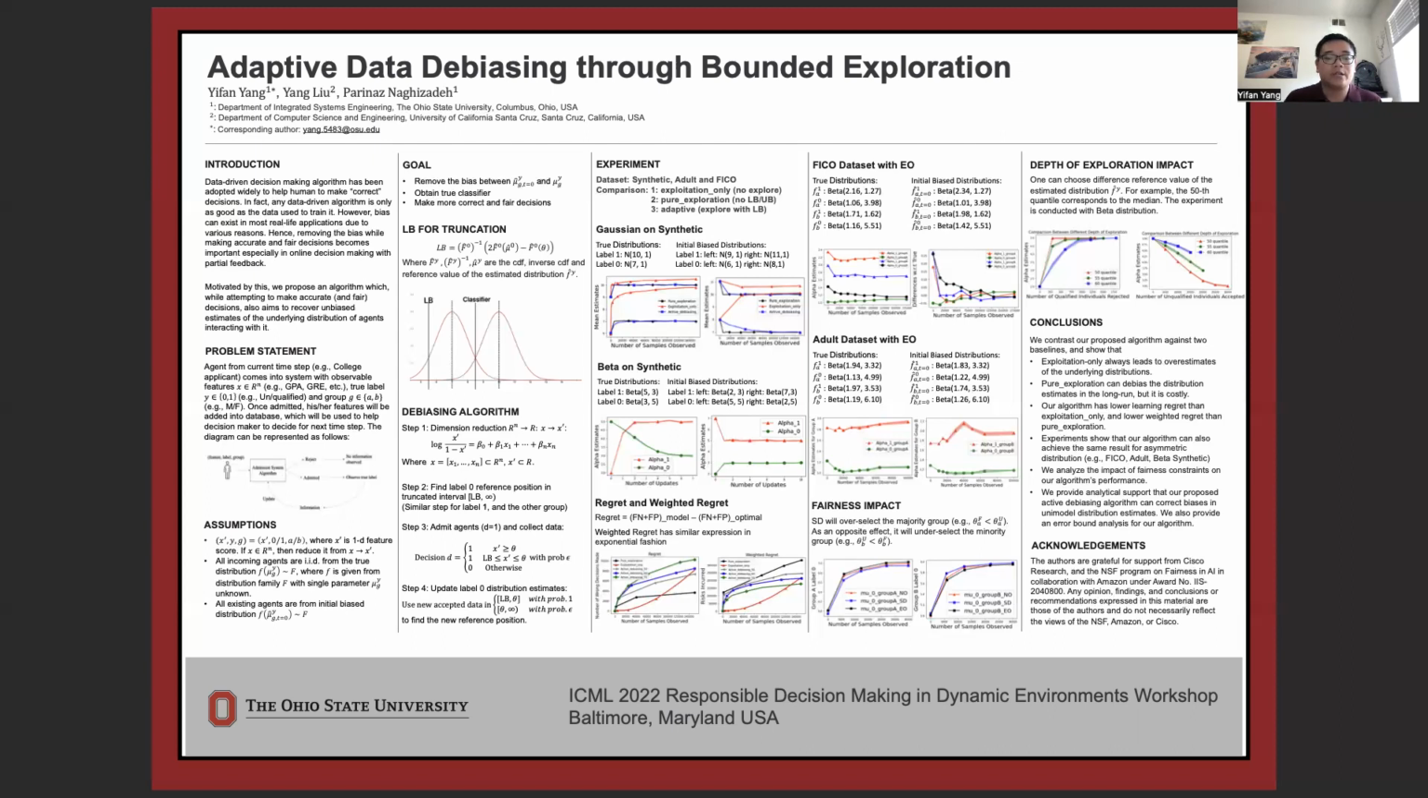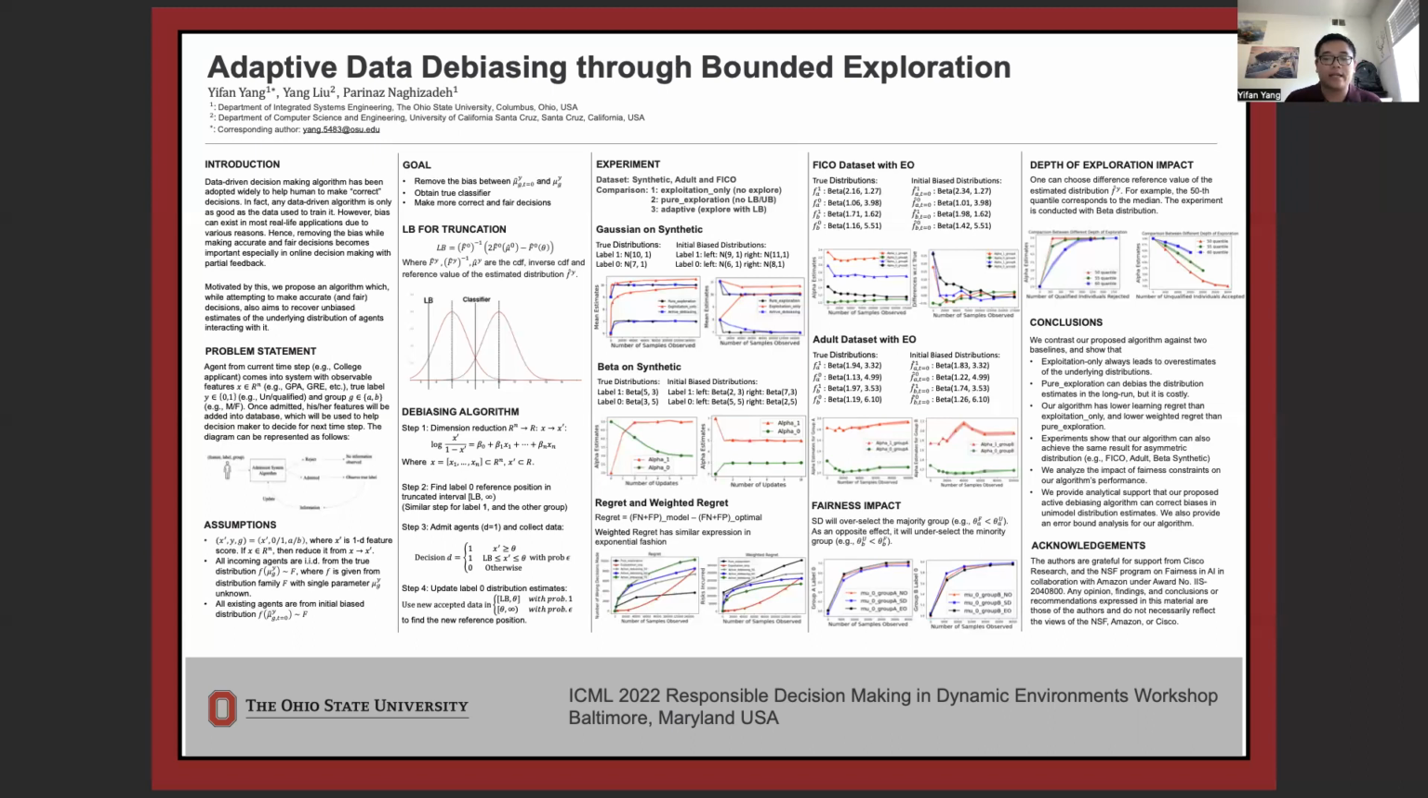The first experiment shows that the exploitation-only model will always lead to overestimation because it suffers from adaptive sampling bias. The pure exploration model can also achieve the same results as our model, and it can even debias faster. However, the pure exploration model incurs a higher risk, as shown in the weighted regret experiment. The beta and the real data experiments show that our algorithm can also remove the bias for asymmetric distributions.